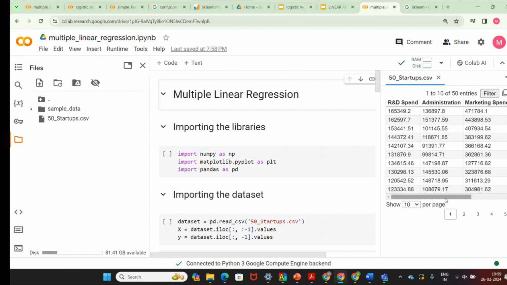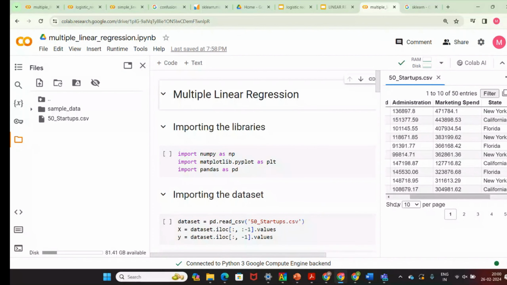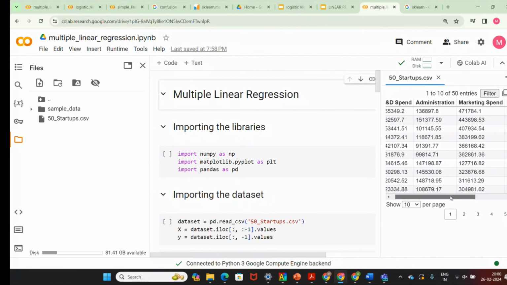Which company to invest in, they can easily find with the help of data science and algorithms. This is the data set: in a financial year, the top 50 startup companies' details are here in this data.